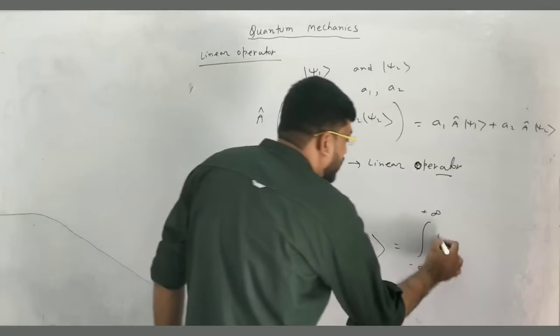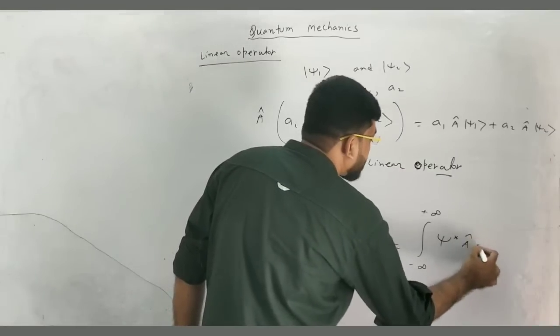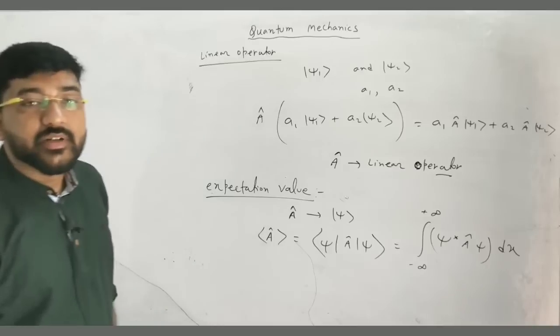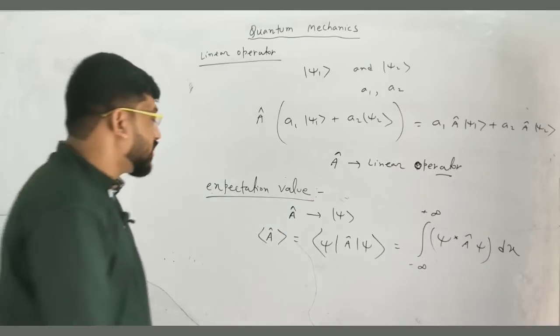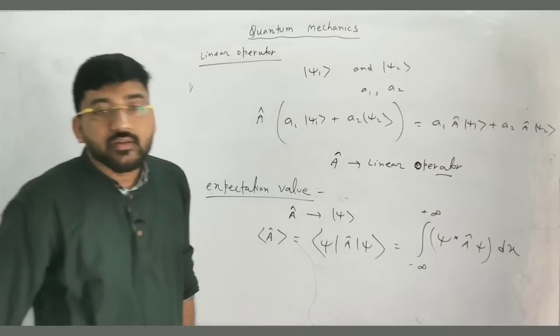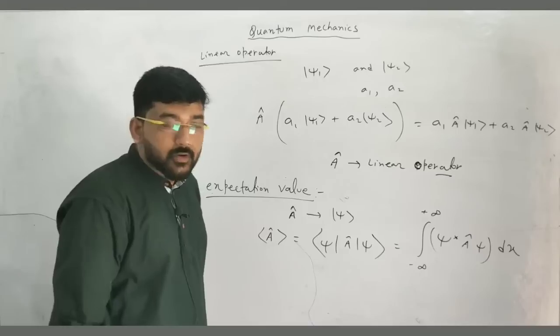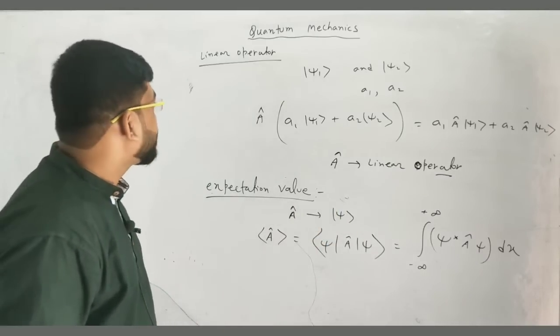This is nothing but the complex conjugate of psi. This is the bra vector, you know. So psi star, A cap, psi, into dx if you talk about one dimension, otherwise it will be d tau. This is how you can define the expectation value, or find the expectation value for a corresponding operator with respect to a particular function psi. We will use these things later on when we talk about the postulates of quantum mechanics.